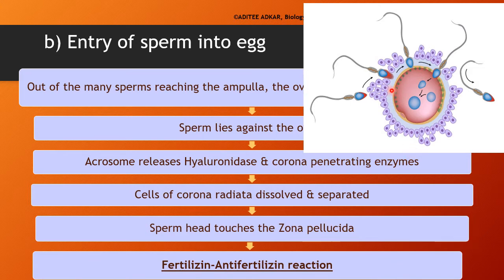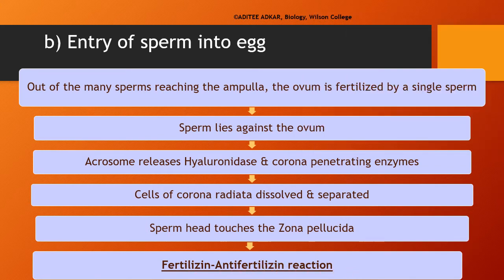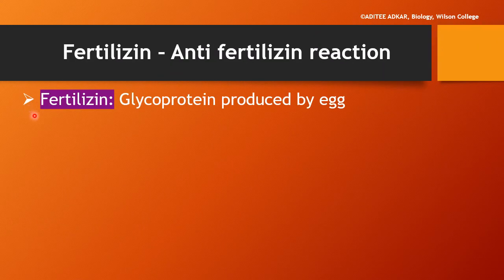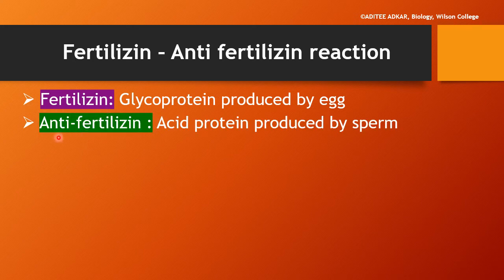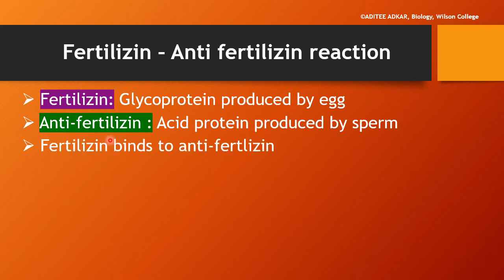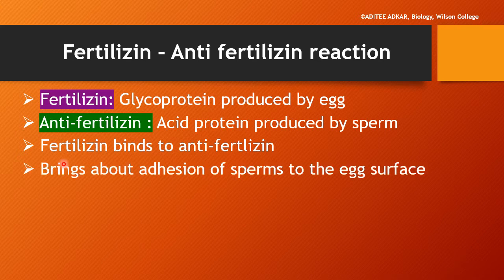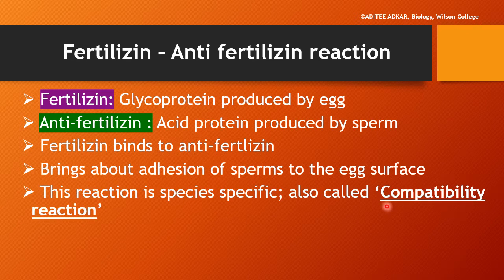Now, how does it penetrate the zona pellucida? For this, we must understand an important reaction known as the fertilizin-antifertilizin reaction. The female gamete produces fertilizin, which is a glycoprotein, and the male gamete produces antifertilizin, which is an acid protein. Fertilizin and antifertilizin bind to each other. Because of this reaction, the sperms are able to stick to the surface of the ovum. This reaction is also known as the compatibility reaction.